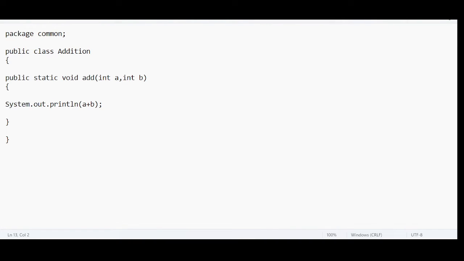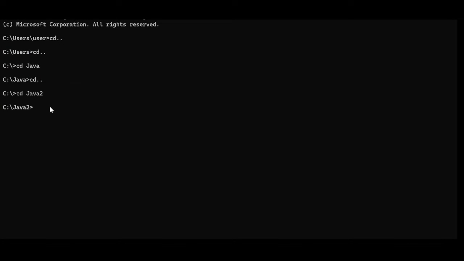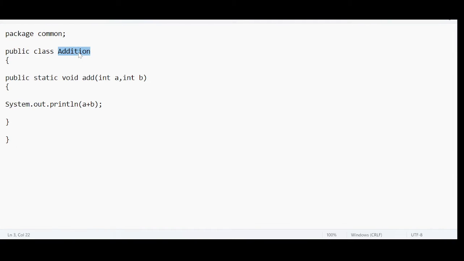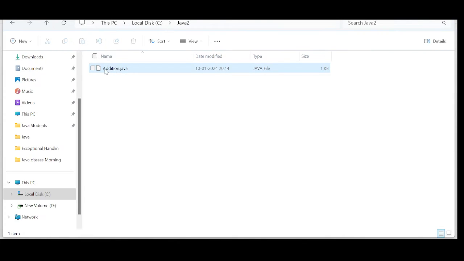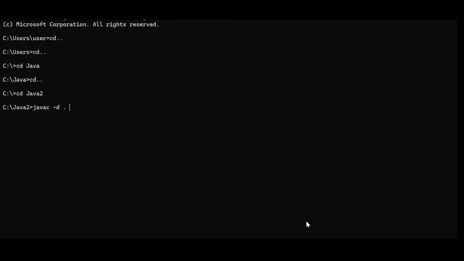The saving is successful. To create a package, let's go to the command prompt. What is the command to create the package? Very simple, self-explanatory. We have seen this. javac space -d space dot space file name. File name is what? Class name. Addition.java. Why Addition.java? This dot is the folder, and this is the file name. We have used this extension to save, so use the same name, Addition.java.